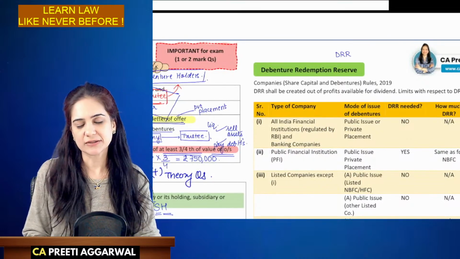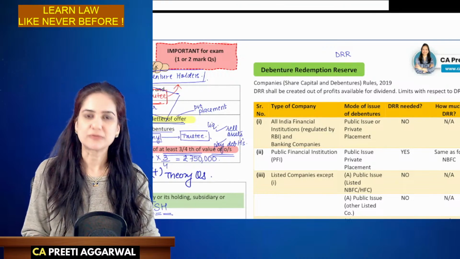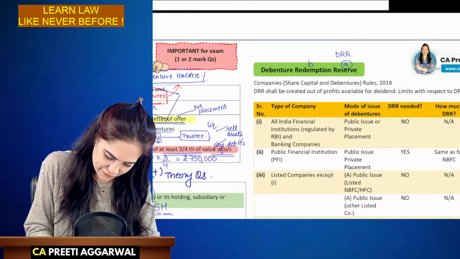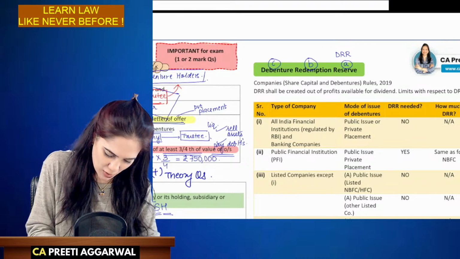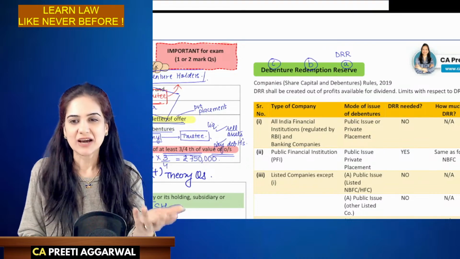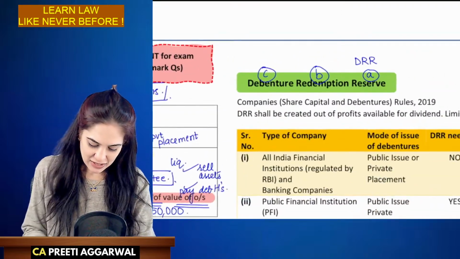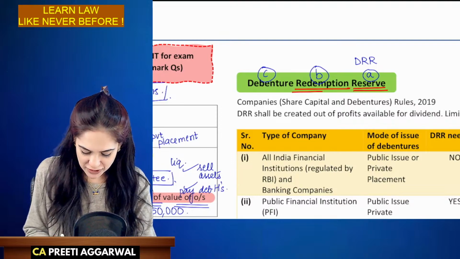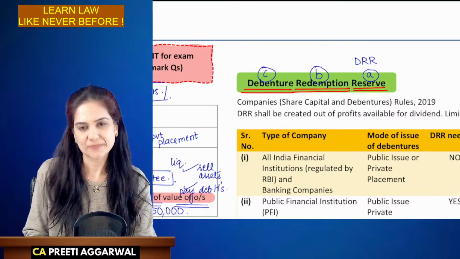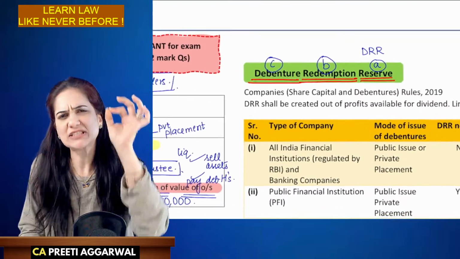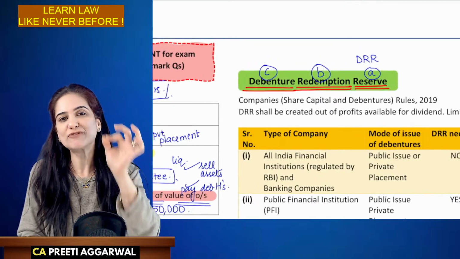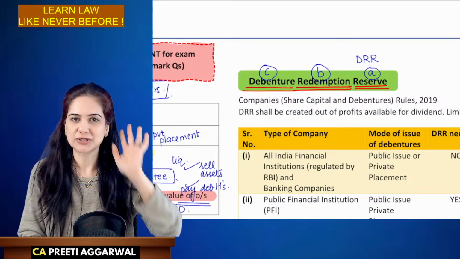Okay, DRR. What is this reserve? It is a reserve which is used for redemption of debentures. Wow. See how we linked everything? DRR is a reserve which is used for redemption of debentures. So this is a specific reserve. It can be utilized only for the purpose of redemption of debentures.